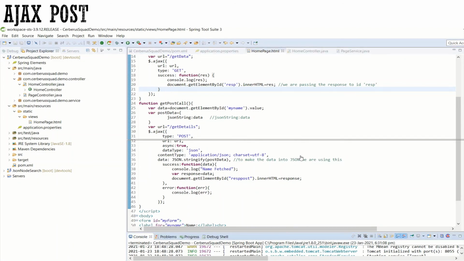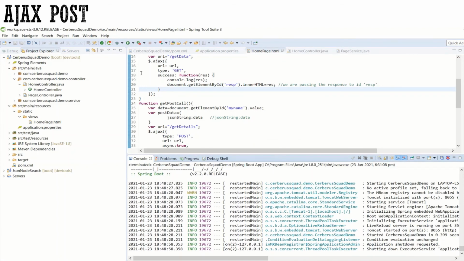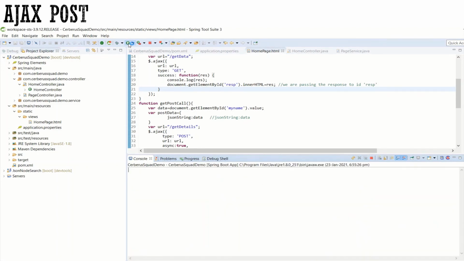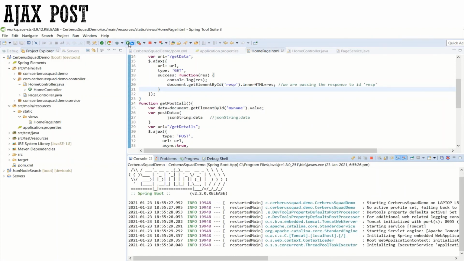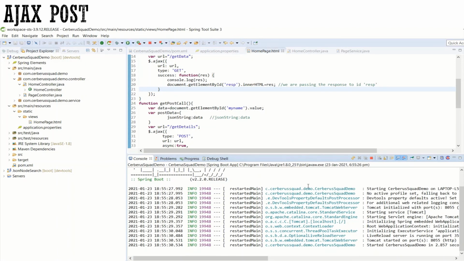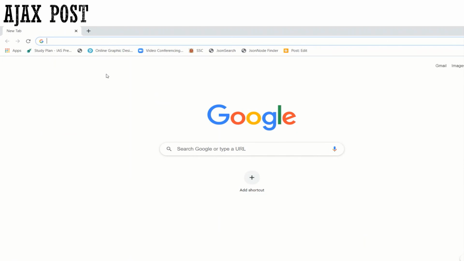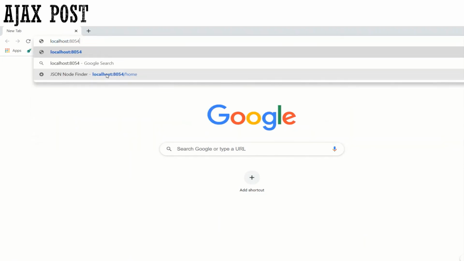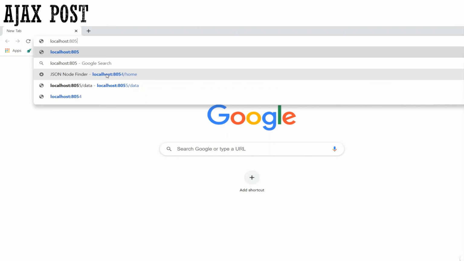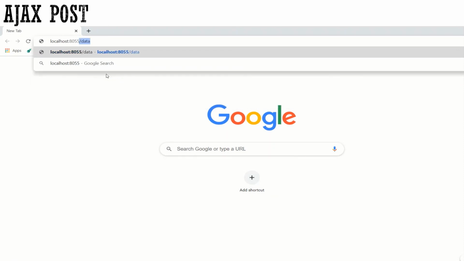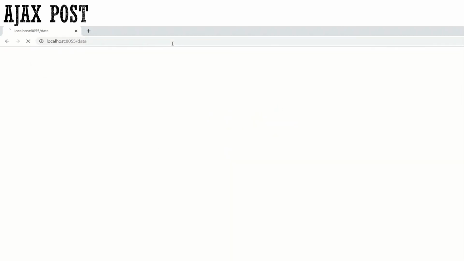Before that, let me elaborate the console. Now let me run the application. Okay, now the application is getting started. See, our application started successfully without warnings or error. Now let's go back to the browser and put localhost. This 8054 is another application, so 8055 is the current port. So 8055 slash data. This is a controller path where the HTML template is there. Let me put the enter.